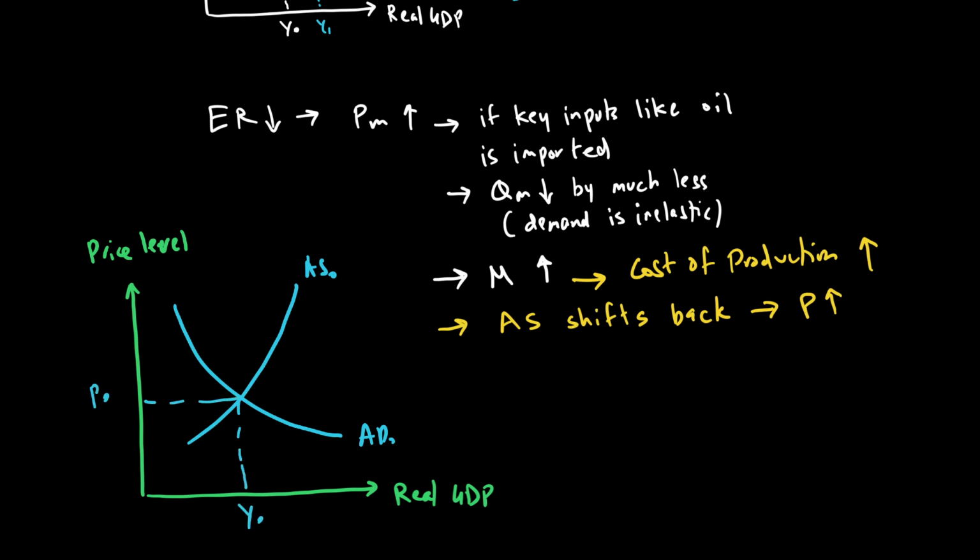And now if I say there is a fall in exchange rate, the aggregate supply curve will shift backward, and this in turn will result in the price level going up. So we're looking at both demand pull and cost push inflation happening when the exchange rate goes down. So to sum it up, inflation can affect the exchange rate, and exchange rate can affect inflation. In fact, exchange rate can affect both demand pull and cost push inflation.